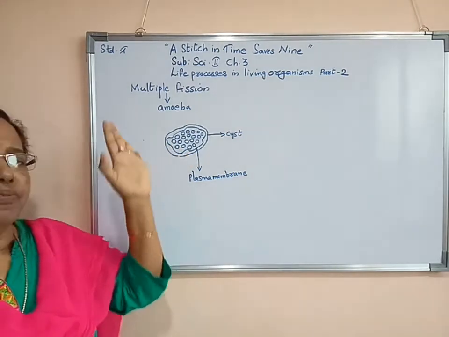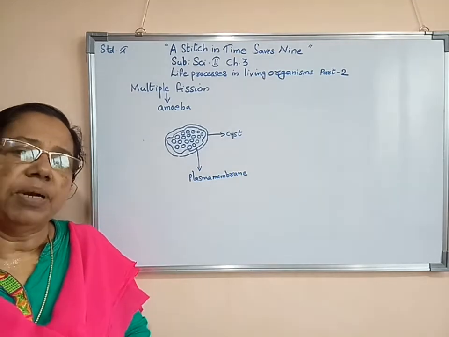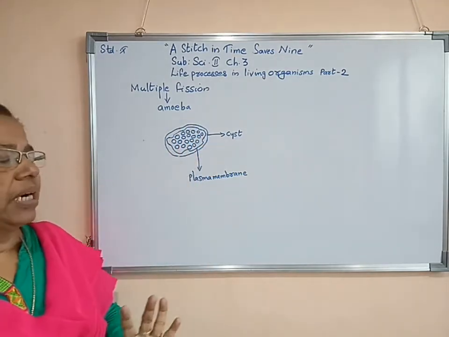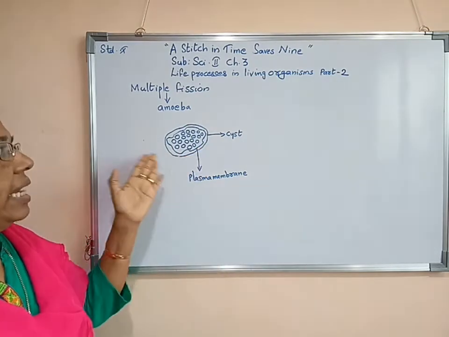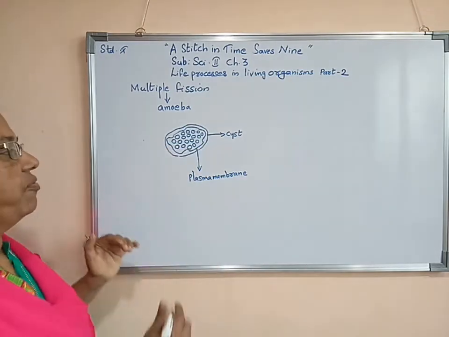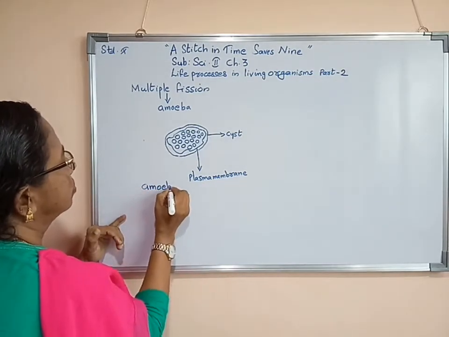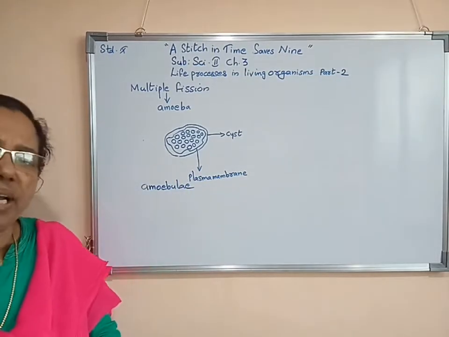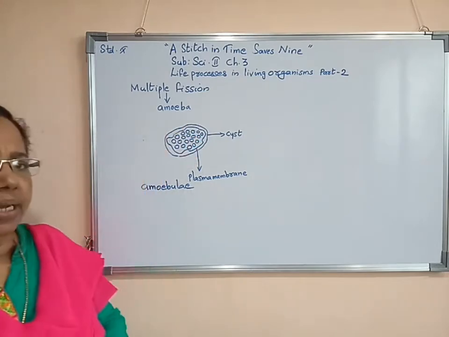This multiple fission is happening during unfavorable condition. As a result of it, inside one amoeba, a number of amoeba will form. So we are calling them amoebulae. Many amoebulae will form. Afterwards, they remain in the same condition till the adverse condition, that is, the unfavorable condition, is over.